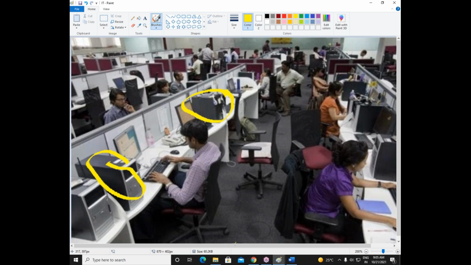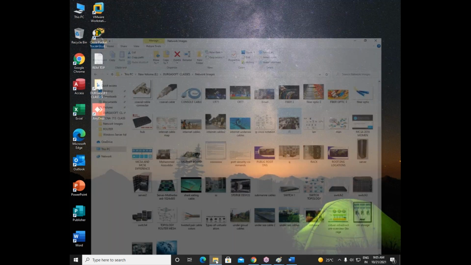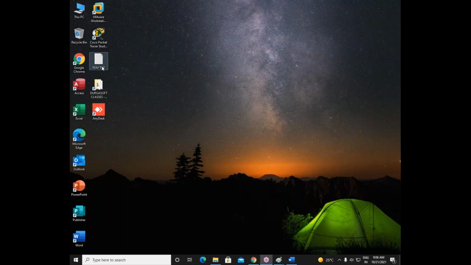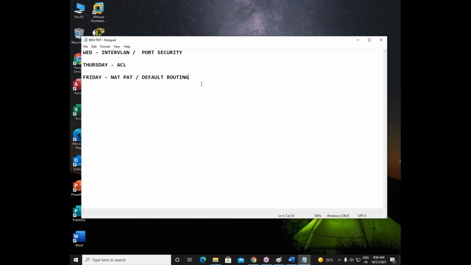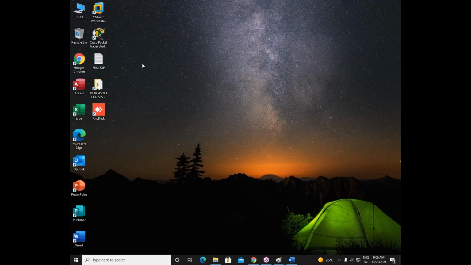So what exactly is this virtual CPU? See, whenever I say virtual, I'm talking about something which is not there physically, which is like a software. There is a very simple example. If I open a particular file here, a file called remaining topics, you can see there are some topics written here. This file is actually a virtual file. Virtual file means you can see, you can open, you can read, you can do everything, but this is virtual.